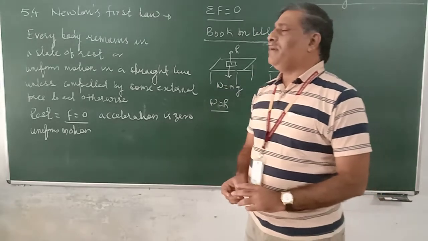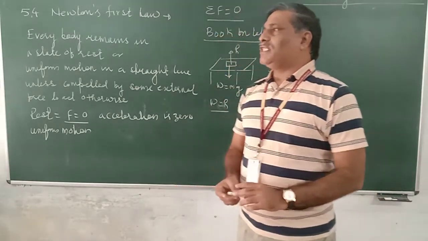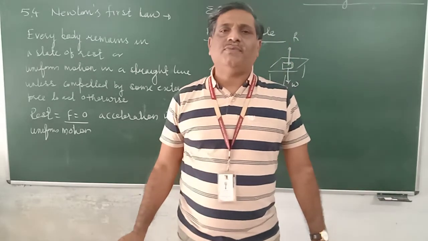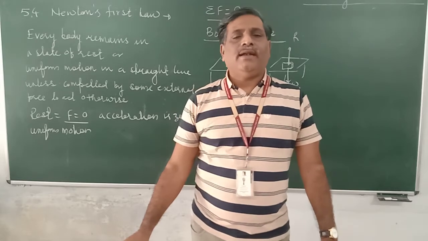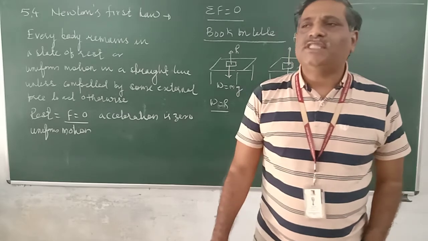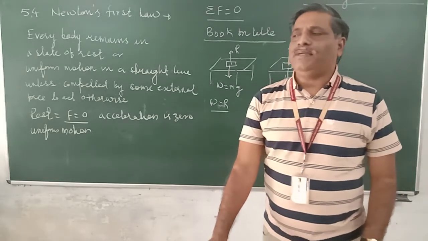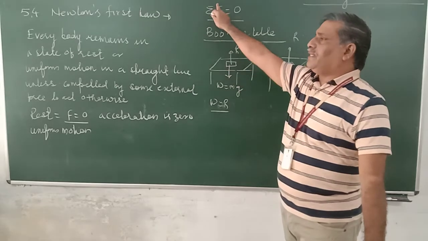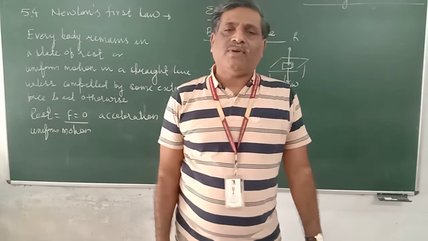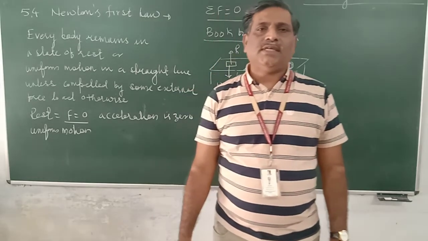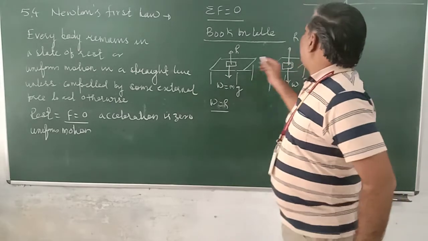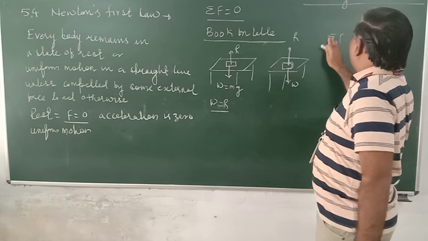There is one problem also given. If there is a spaceship, and from the spaceship an astronaut is coming out with certain acceleration, then what will be the acceleration on that astronaut when he is coming out of the spaceship? Very simple example. Already here I state that if there is no other planet around that spaceship or astronaut, there is no considerable gravitational pull on that astronaut, then the net force acting on that one will be F is equal to 0.